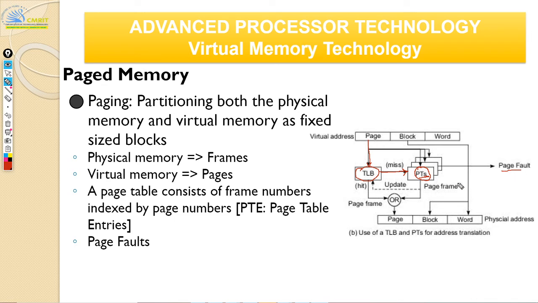So once you have a page fault, you look it up in your virtual memory, get that particular page, put it in your page table, and then put an entry in your TLB. Then you tell your CPU, hey, actually, you know what, yeah, we had it all the while. Something wrong happened, it was a mistake on our part, but here you have your data. Any questions on this, guys?